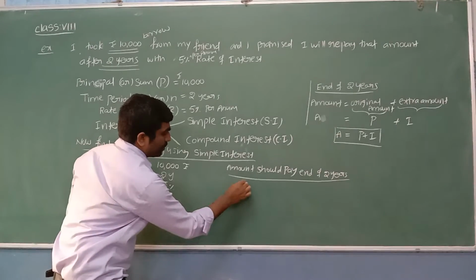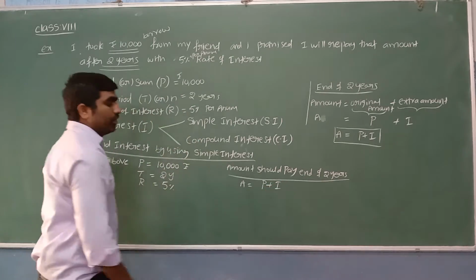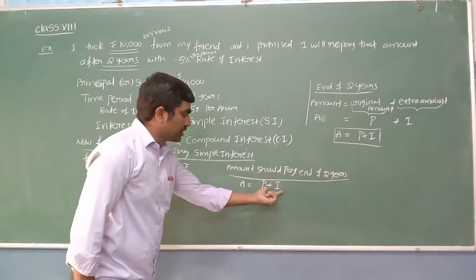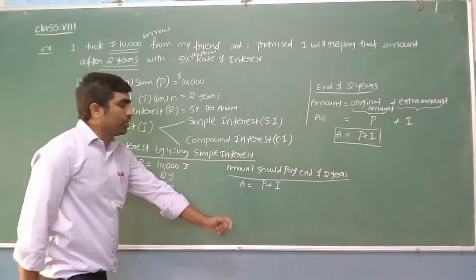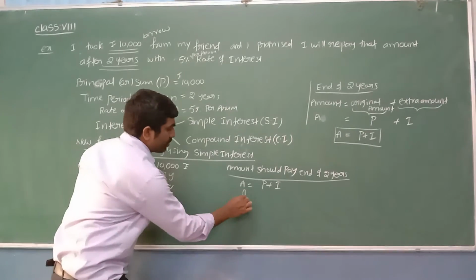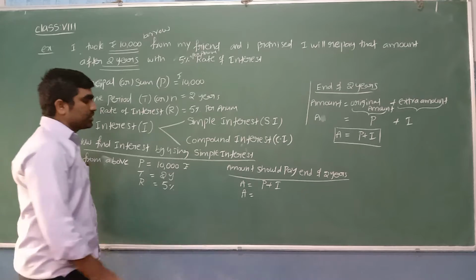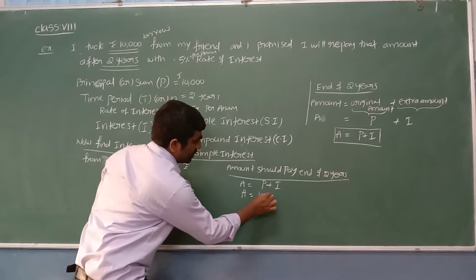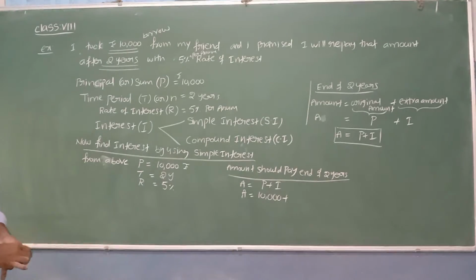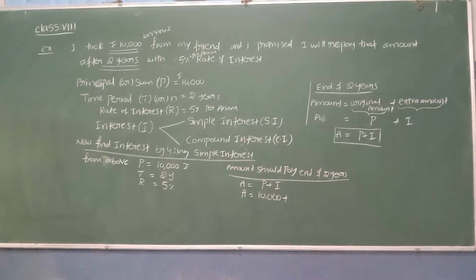So we can write the amount formula. Amount is equal to principal plus interest. For the original amount, we should add some extra amount. Both together give us the amount. That is the amount we have to pay at the end of that 2 years. Amount is equal to P, the principal amount. What is the original amount? Yes, I took 10,000. I should compulsorily pay the 10,000 plus interest, the extra amount. That interest, let me calculate by using the simple interest concept.